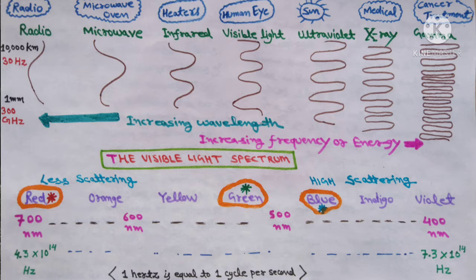After red, there is orange, yellow, and then green, then blue, indigo, then violet. But as for the longest wavelength and lowest frequency, that is red. So this was all about the electromagnetic spectrum. We will answer all questions on the basis of this electromagnetic spectrum. To keep in mind: the color with the longest wavelength scatters least, whereas the one with the shortest wavelength scatters more.